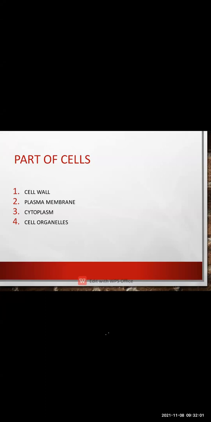In the next slide, we will study the different parts of the cell. So now we have studied what a cell is, what the work of the cell is, what the size and shape of the cell are, how they are observed, and the measurement of the cell. All these things we have studied. Now we are going to study the different parts of the cell. The cell is further divided into 4 different parts: cell wall, plasma membrane, cytoplasm, and cell organelles.